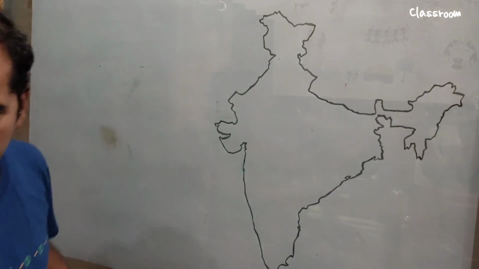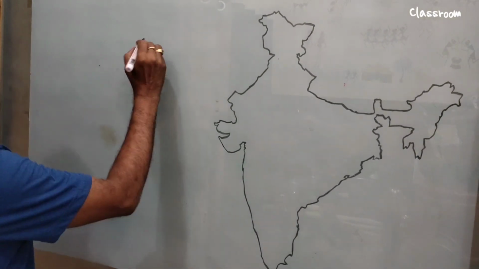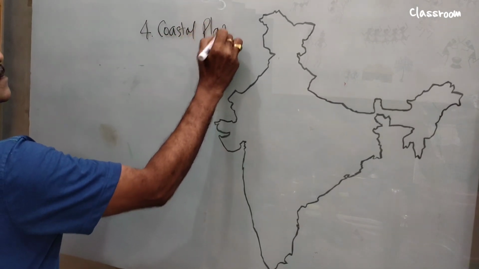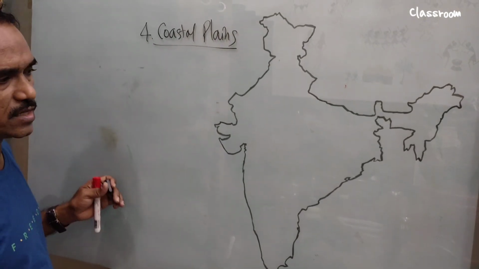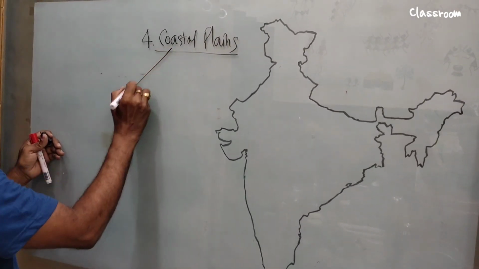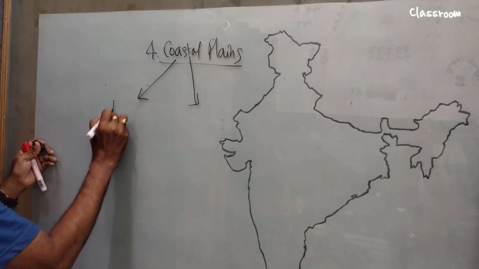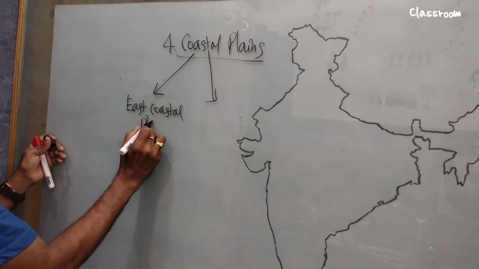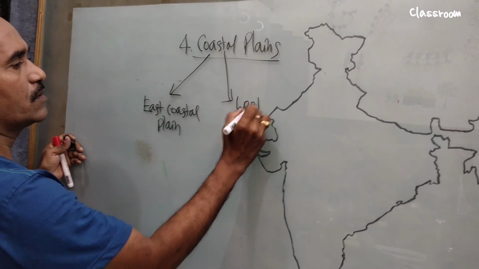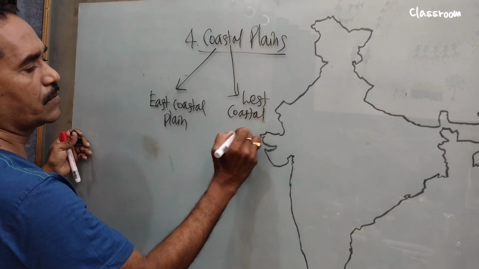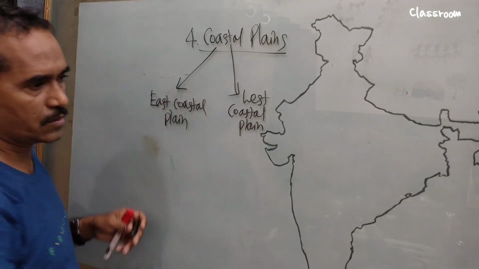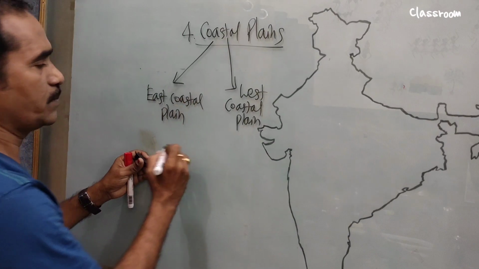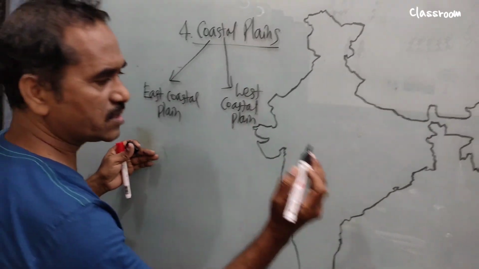Now, the fourth one is coastal plains. Coastal plains can be divided into two parts. One is the east coastal plain, and the other is the west coastal plain. Now let's try to locate each and every point on the India map. On the India map, what is the east coastal plain?